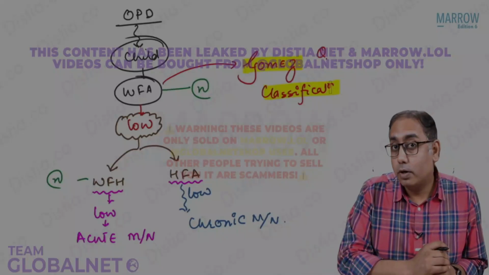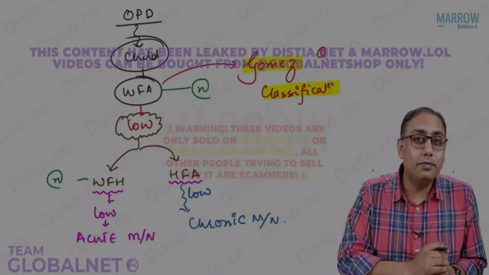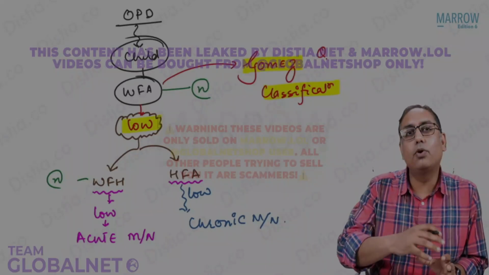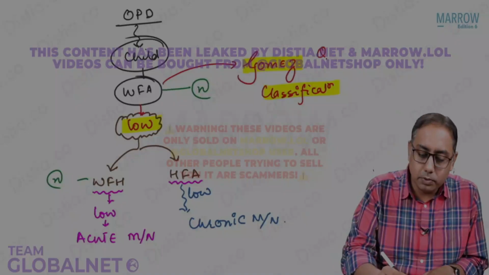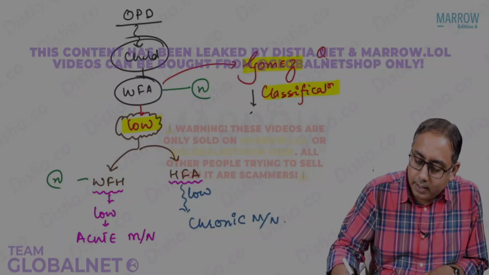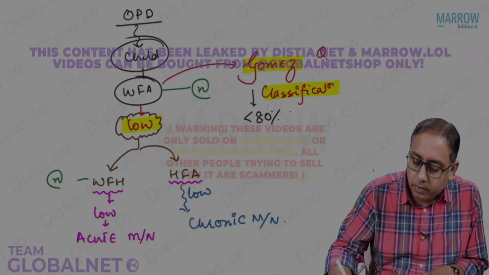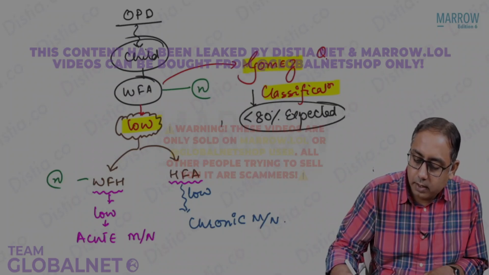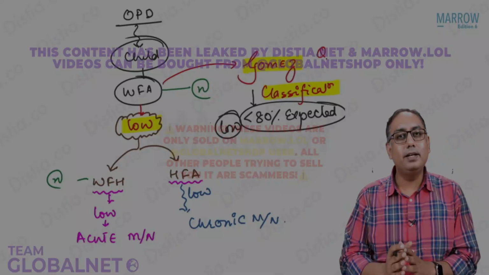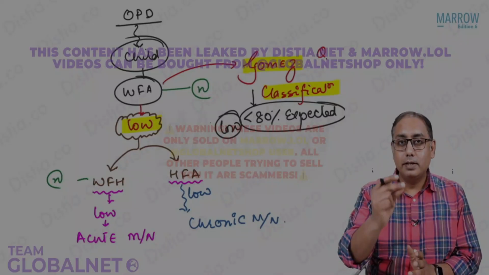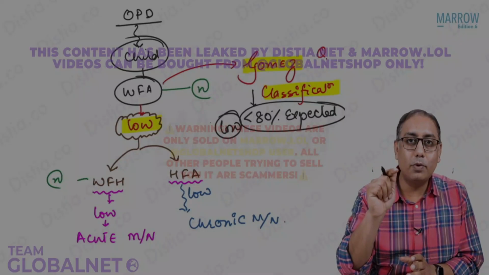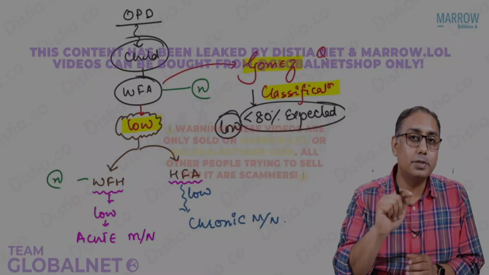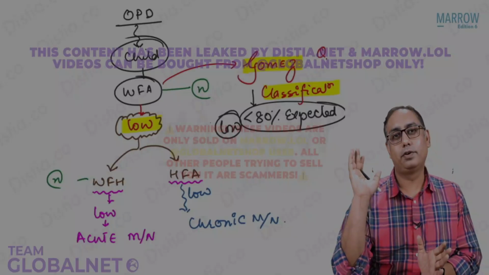If a baby is low on Gomez, then we are going to check the weight for height and height for age. What do you mean by low on Gomez? What is low on Gomez? What is high on Gomez? Please note that if the child has less than 80% of the expected weight for age, it is called low on Gomez. The criteria is very simple. You need to remember that Gomez less than 80% is low on weight for age.